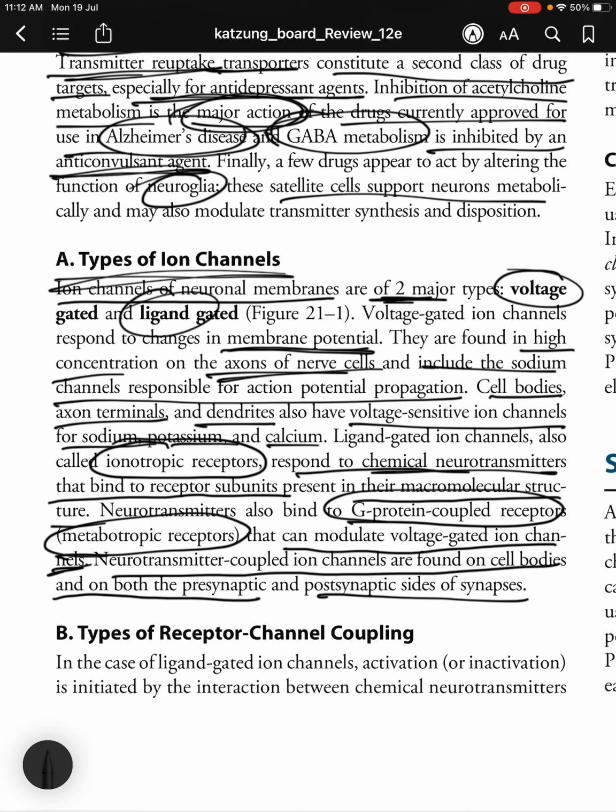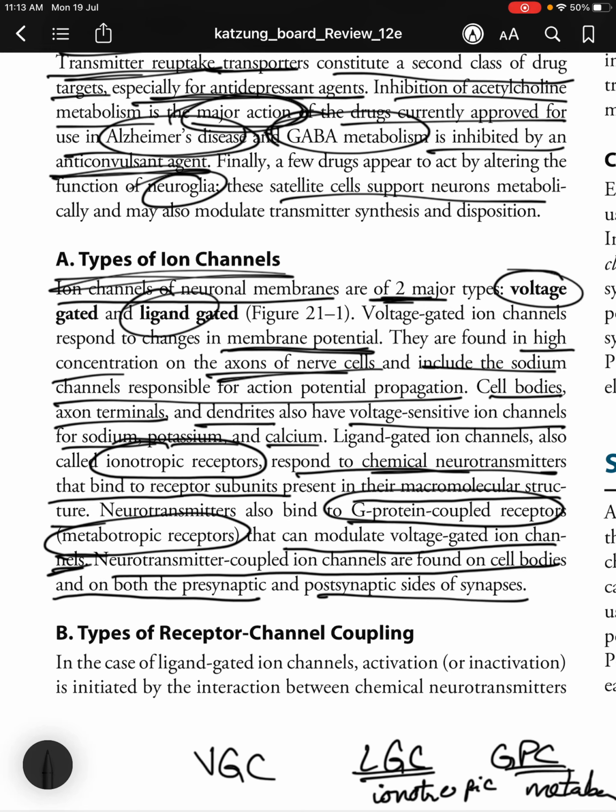So basically, the types of ion channels in the CNS are voltage gated channels, ligand gated channels, as well as G protein coupled receptors. Ligand gated channels you call ionotropic, whereas G protein coupled receptors you call metabotropic.